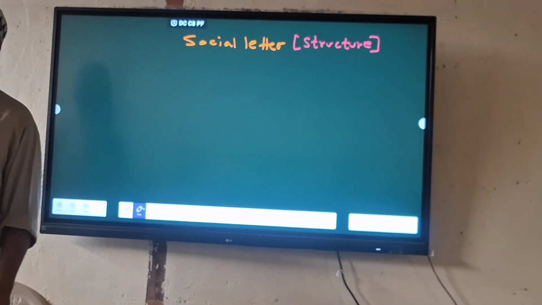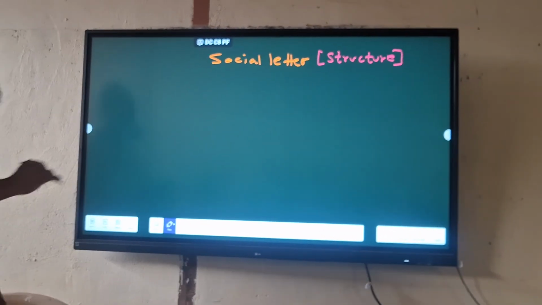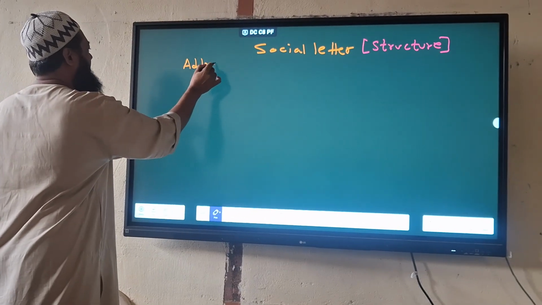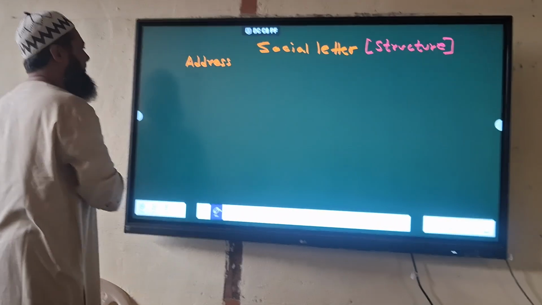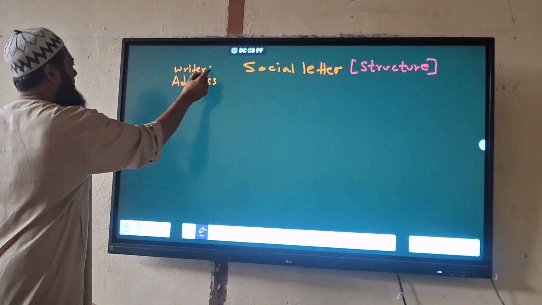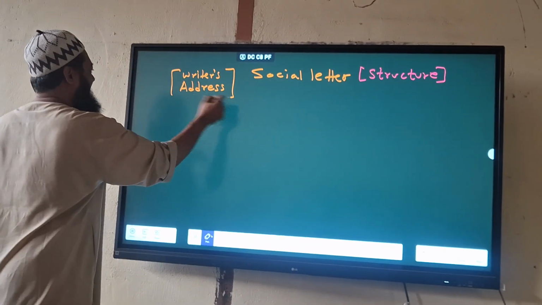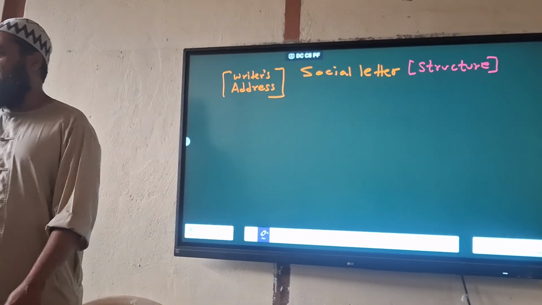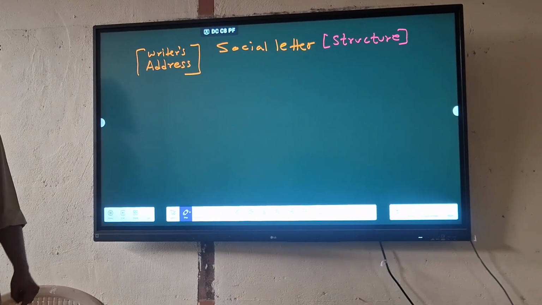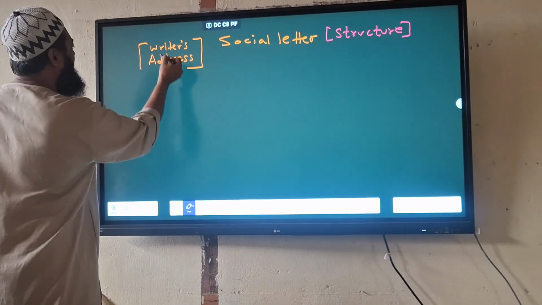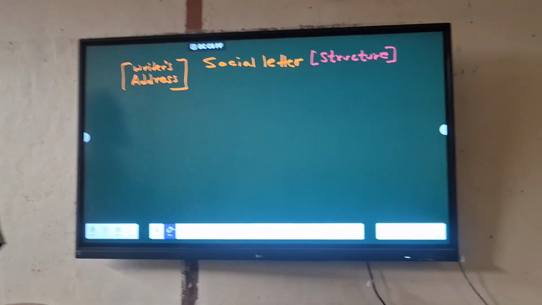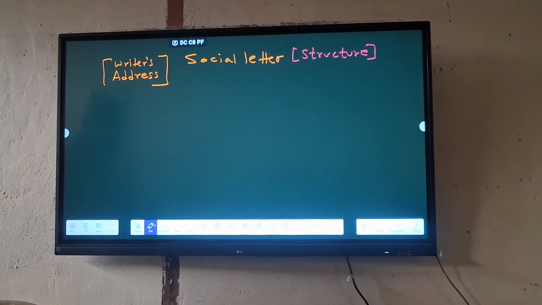In the very beginning, when you begin a letter, here comes your address. Whose address? Writer's address. Go to your own address. Then what is the technique of writing address? In the end you write down the date. Like for example, today is 20th February.